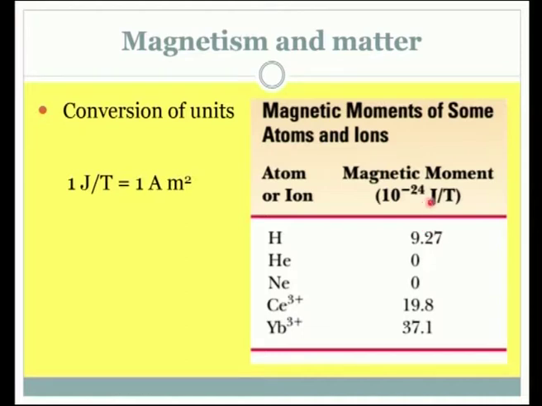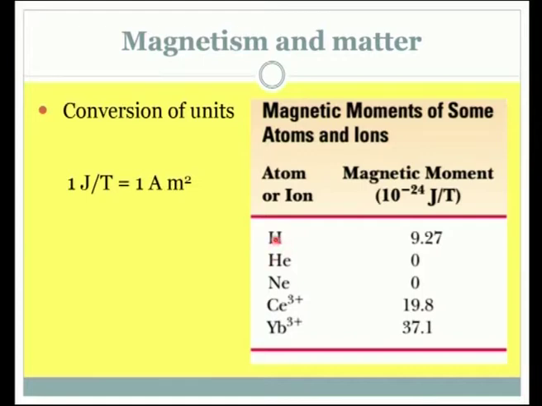The unit given here is joule per Tesla. It is a very mild value, 10 to the power minus 24, but nevertheless we can have an idea how the magnetic moments arise due to the collective effort of the electrons.